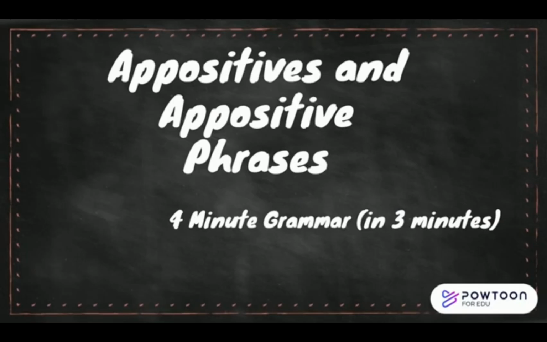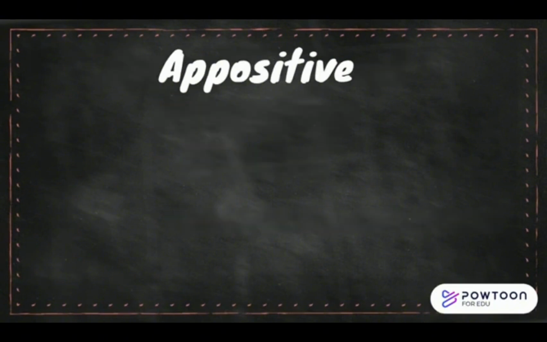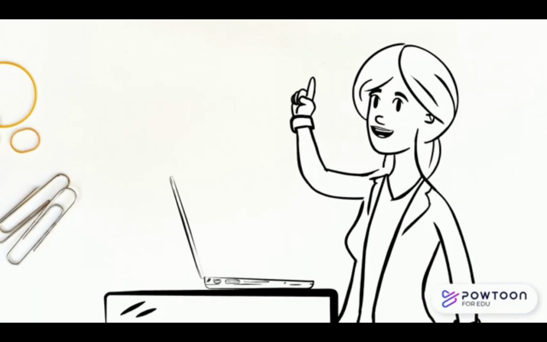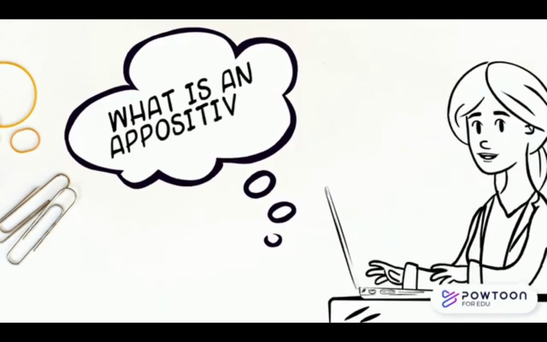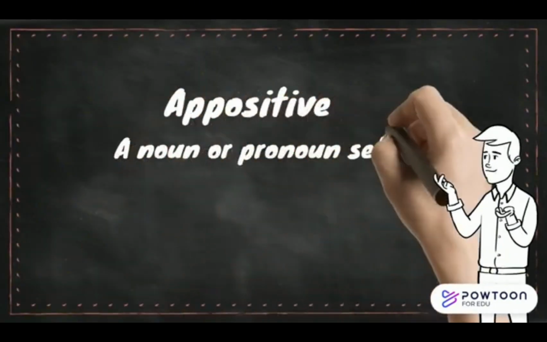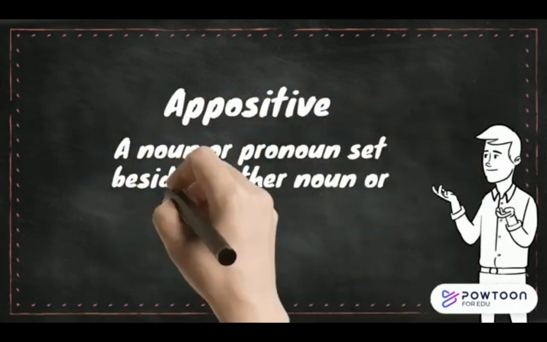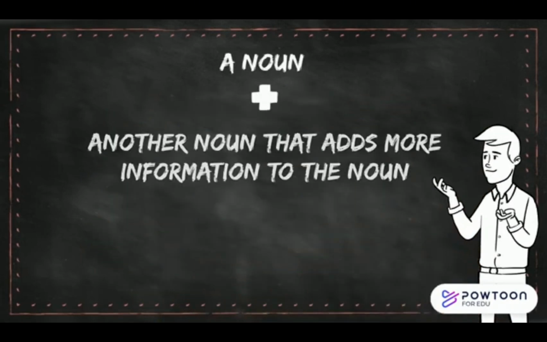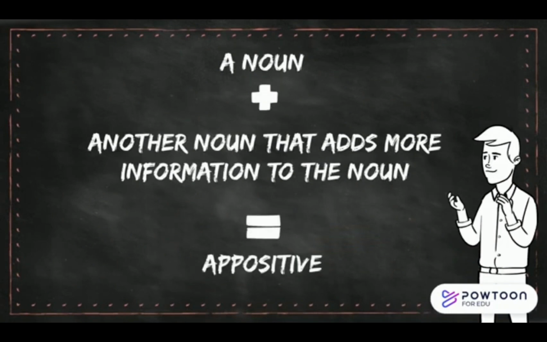Appositives and appositive phrases. Four-minute grammar. Ruth, what is an appositive? I'm not sure, I don't know, but I can look it up. Ugh, never mind, Ruth. An appositive is a noun or pronoun set beside another noun or pronoun to explain or identify it. So, a noun plus another noun that adds more information to it equals an appositive.